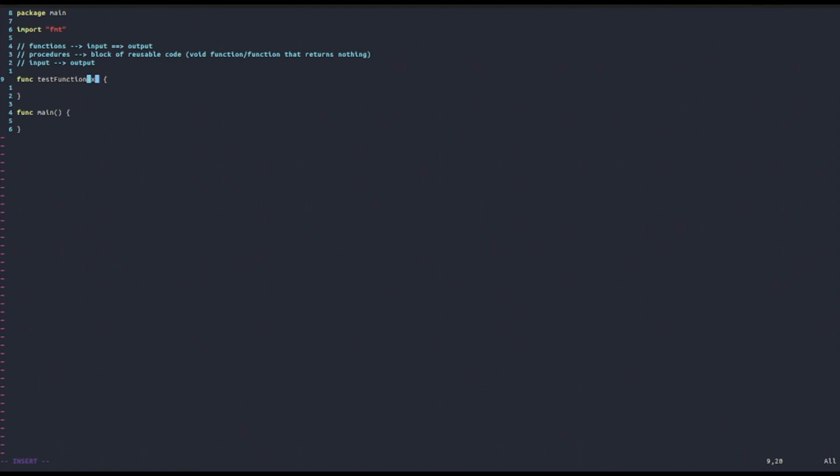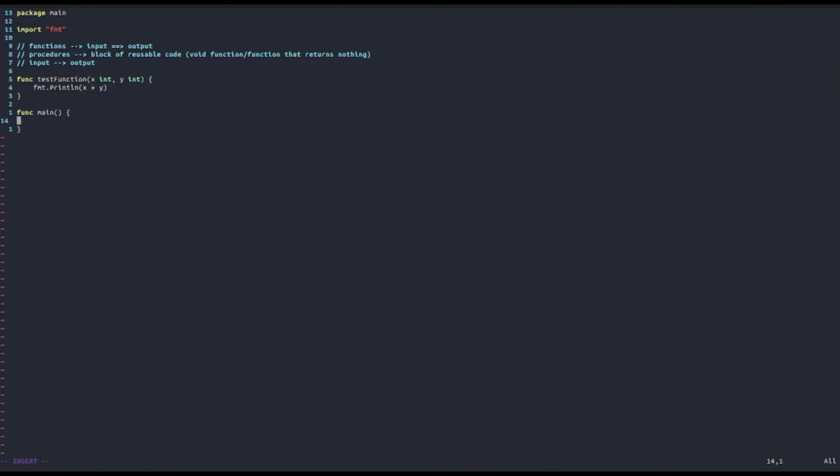So in order to denote that we're going to take two integers as an input, we're going to use an identifier to denote the first input, then specify its type, then we use a comma, and then another identifier for the second input as well as its type. So we have said that we want to print out to the console their sum. So what we're going to do is print out x plus y.